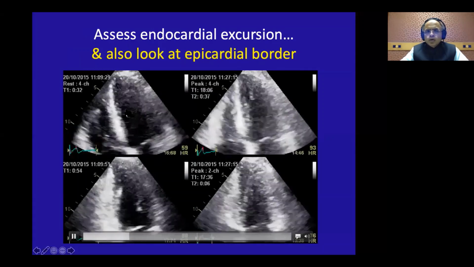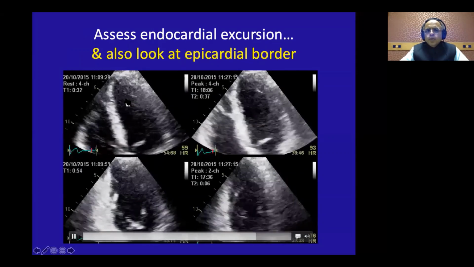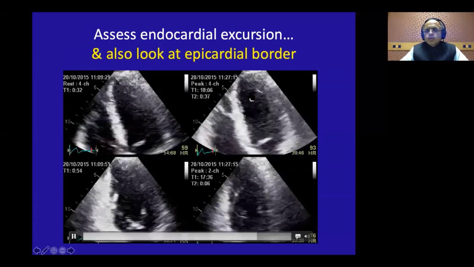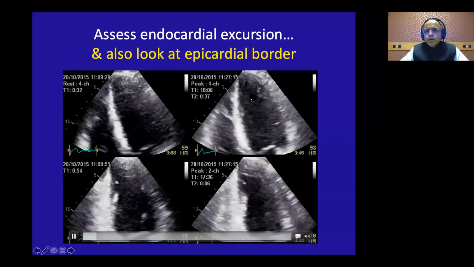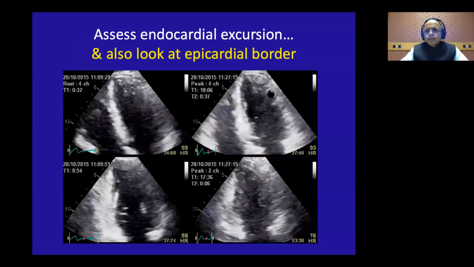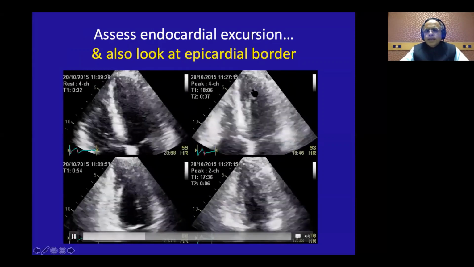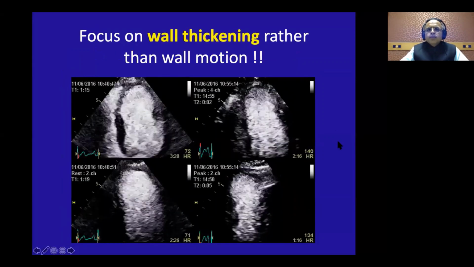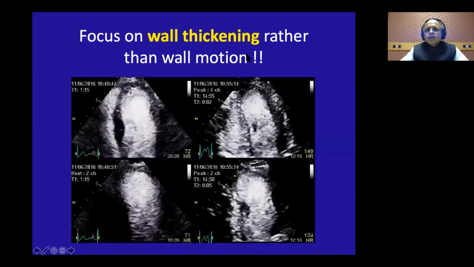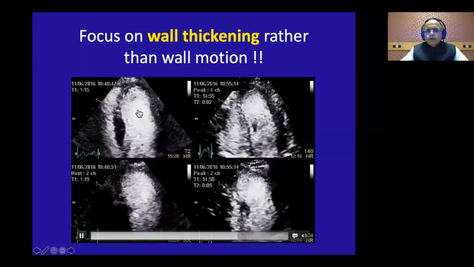Second thing is, not only would you be looking at the endocardium coming towards you and its velocity, but also now start looking at the epicardium. Now, why, I will tell you. When you are looking at one segment at a time, putting a cursor there, you look at the motion and velocity of the endocardium, then start looking at the epicardium. Once you do, you will appreciate that entire segment thickening. So the most important thing is, don't look at just the wall motion, but look at systolic thickening. That is very important, and this becomes very, very easy when you have contrast in the LV cavity.